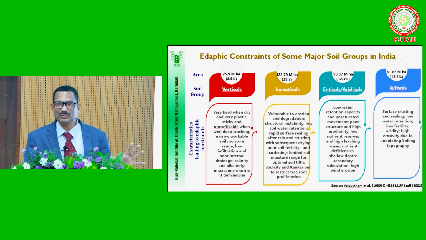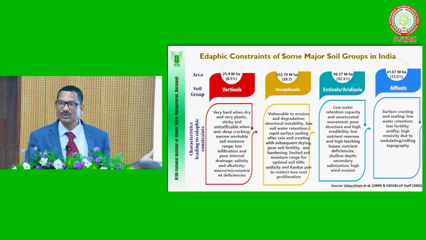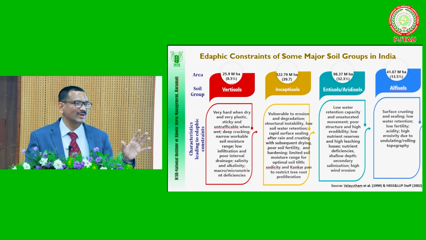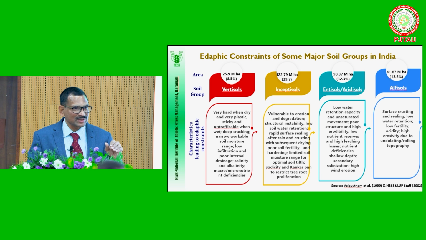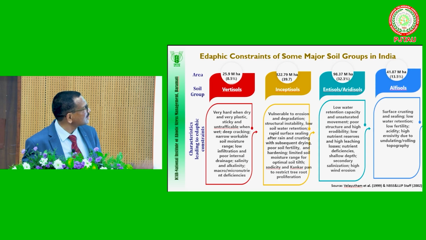Vertisols mean mostly black soils. These are some of the problems we face: too wet or too dry, it is very, very difficult to work. If there is very little moisture, it is very difficult to work; if there is a little bit higher moisture, it is also very difficult to work. That is because they are swell-shrink soils. This is a major constraint of the black soils.